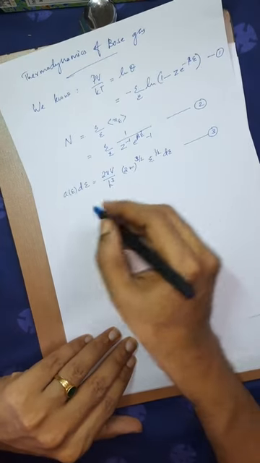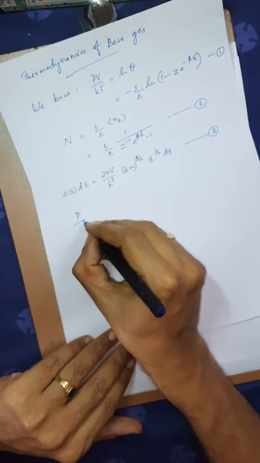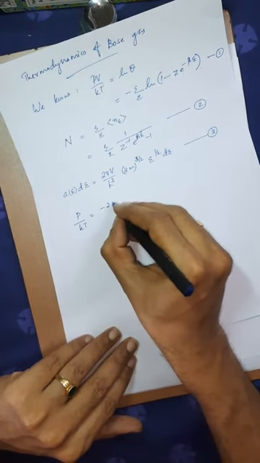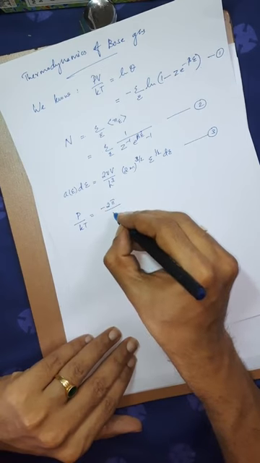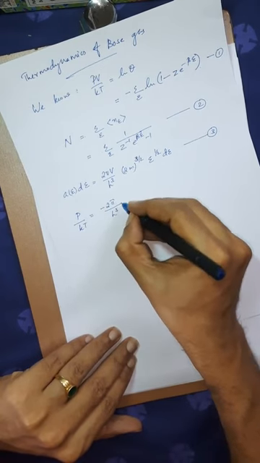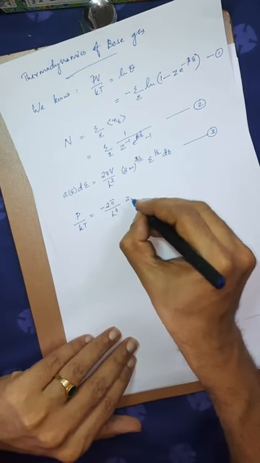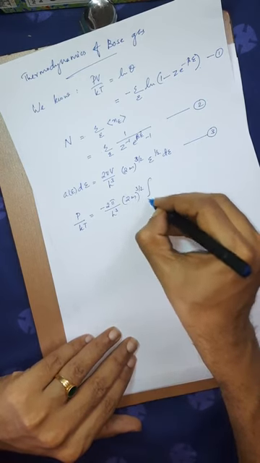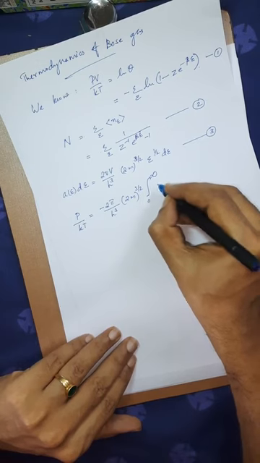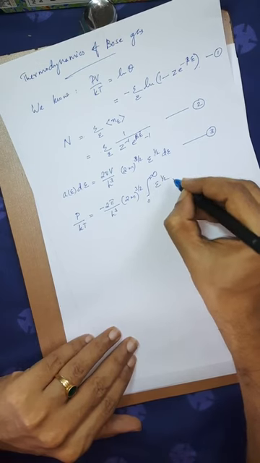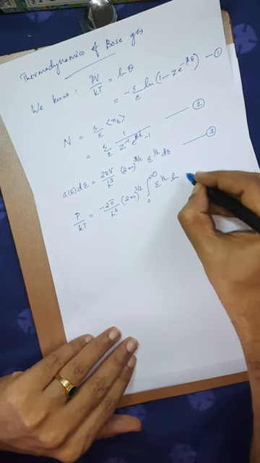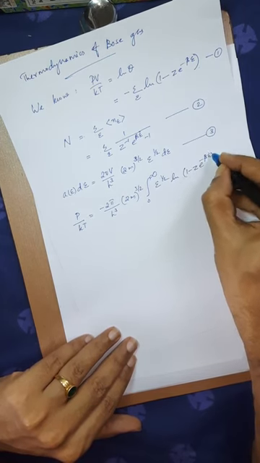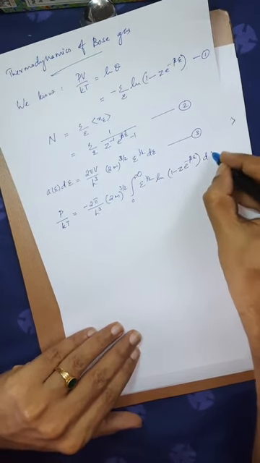So if we do that, I can write P by KT is equal to minus 2 pi by h cube, 2m raised to 3 by 2, integral 0 to infinity e raised to half ln 1 minus z e raised to minus beta e dE.